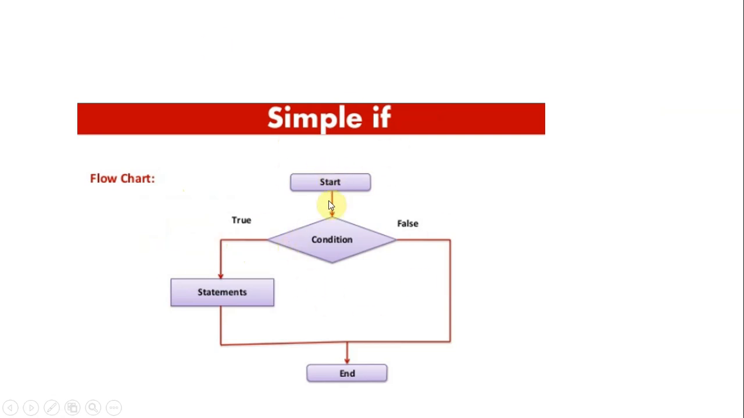We start the program execution. If we find any condition and it is true, then we execute the statements inside the block, and if it is false, we go to the end. That means only if the condition is true do we execute the statements. We won't do anything when the condition is false.